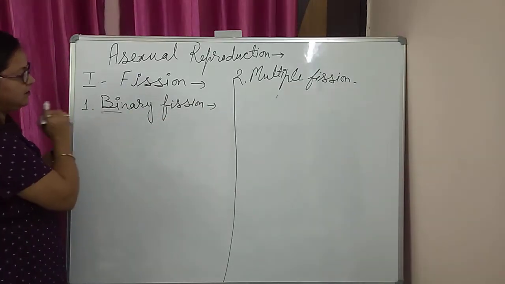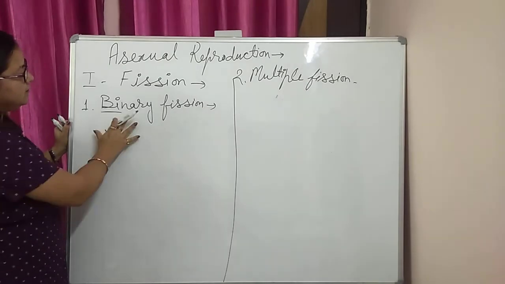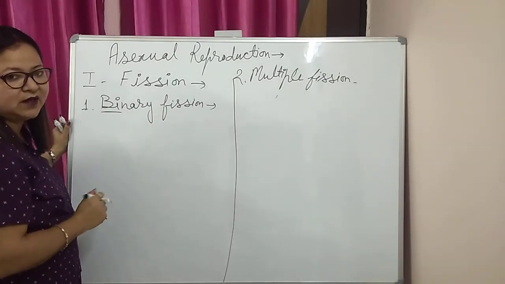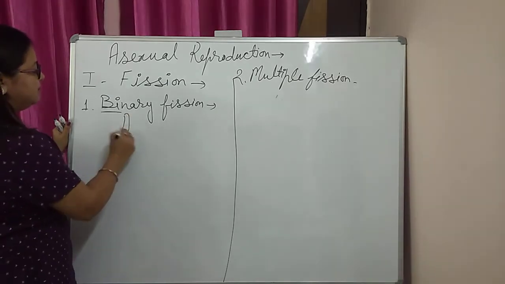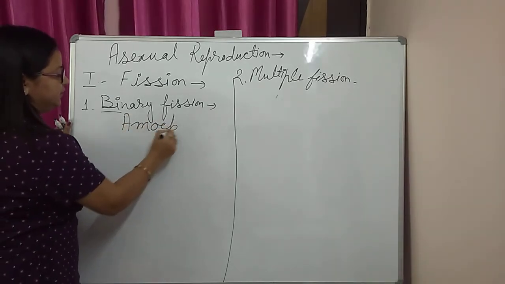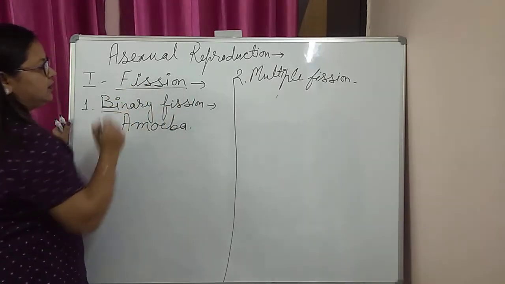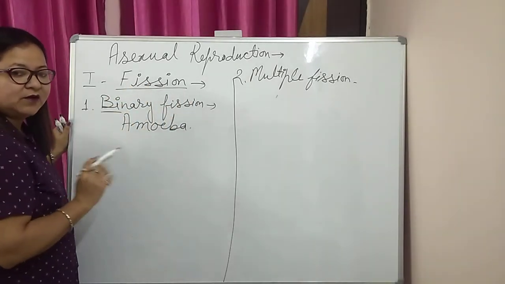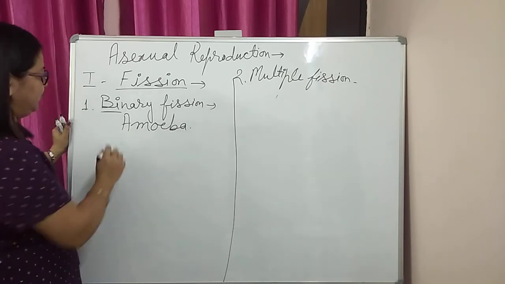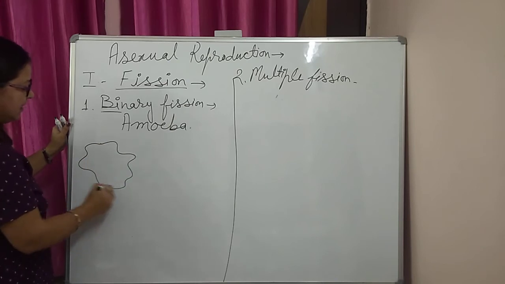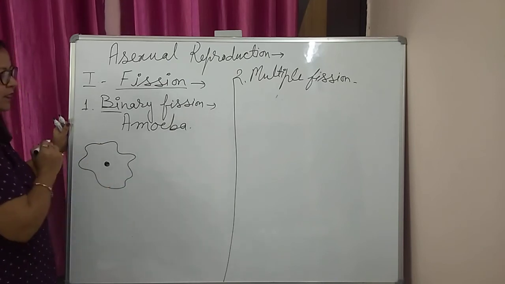As the name indicates, bi means two. After binary fission, from a single parent, two daughter cells are produced, and the best example is amoeba. Amoeba is a unicellular organism. Fission type of asexual reproduction takes place only in unicellular organisms. Amoeba does not have any defined shape.